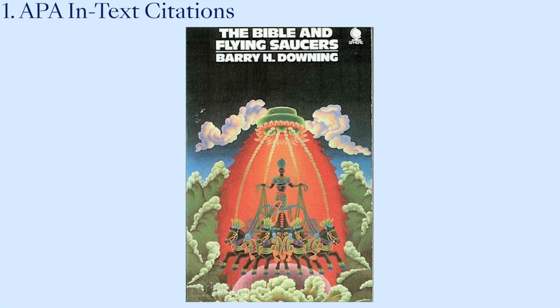Then I'll explain two key variations: how to cite a book with multiple authors, and then how to cite a republished book. APA referencing uses author-date citations. This means that to cite a book in your writing, you give the author's surname and the year of publication in brackets separated by a comma. For example, to reference a first edition of Barry Downing's 1968 opus, The Bible and Flying Saucers, you would cite Downing as the name and 1968 as the date.